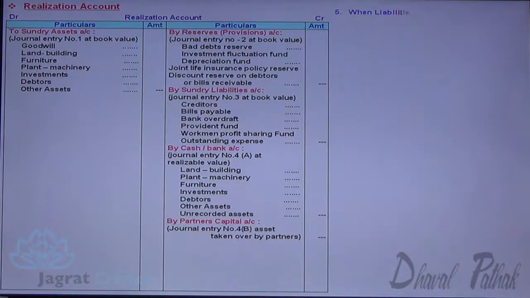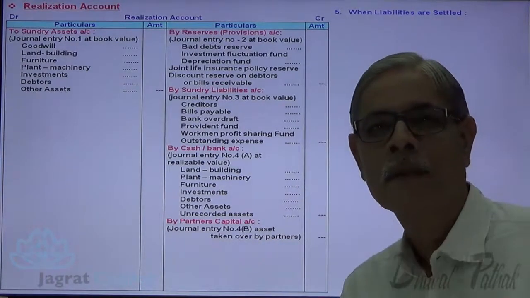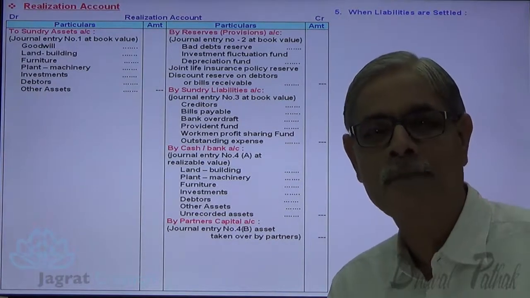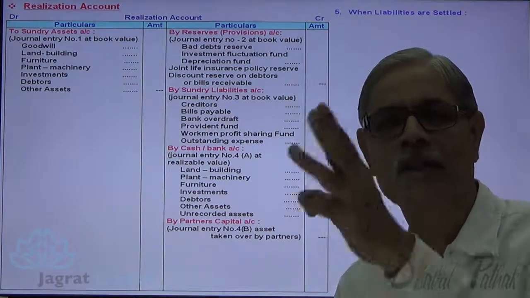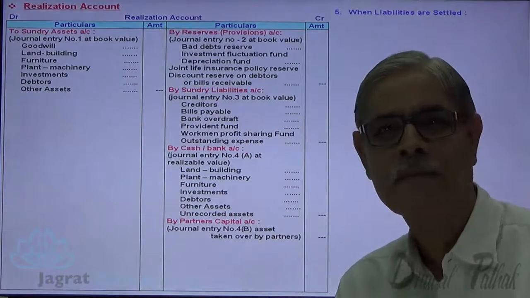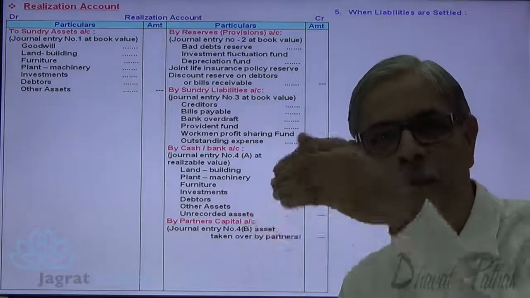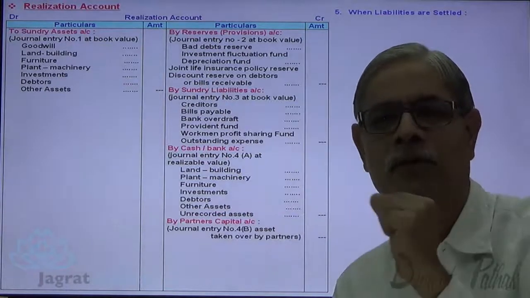Now next. When liabilities are settled, how could the liabilities of the partnership firm be settled? The settlement of liability has three aspects. Cash paid for liability, one aspect. Partner assumes the liability of the firm, partner agrees to pay the liability of the firm.